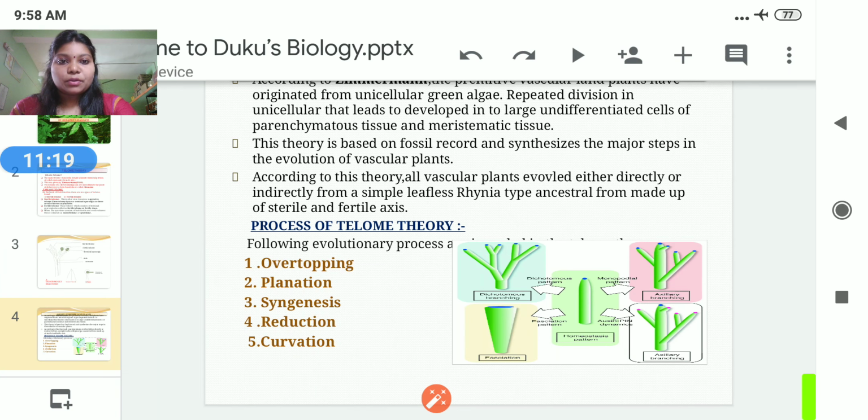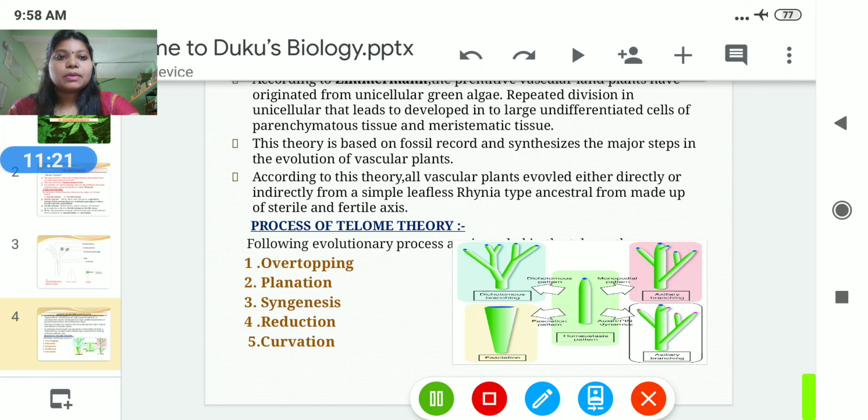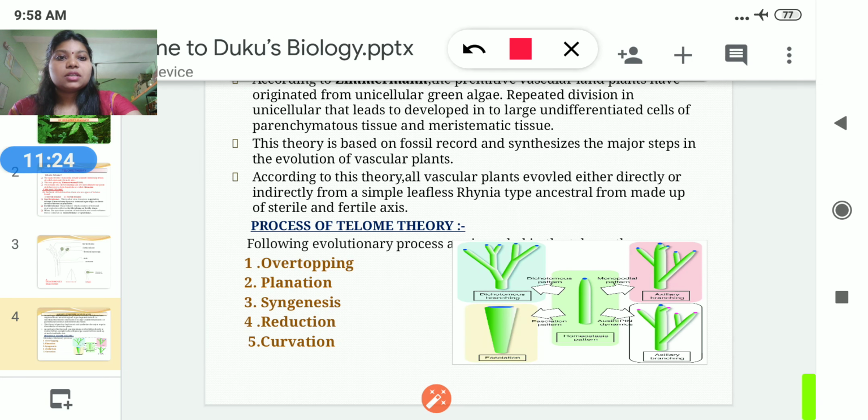The five main processes of the telom theory are overtopping, planation, syngenesis, reduction, and curvation.